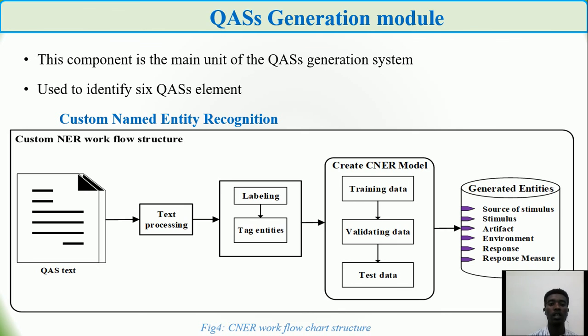So a custom named entity recognition model can be designed this way. First, we need a quality attribute scenarios dataset. After that, we do text pre-processing with manually annotated data, labeling and tagging. After we tag the data, we train, validate and test, and the final result would be extracted like these 6 quality attribute elements or components.